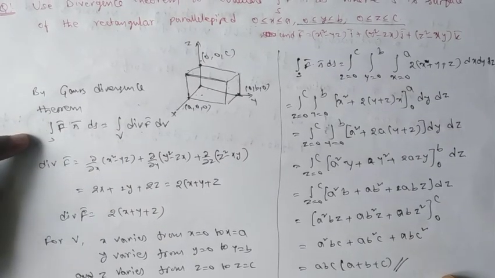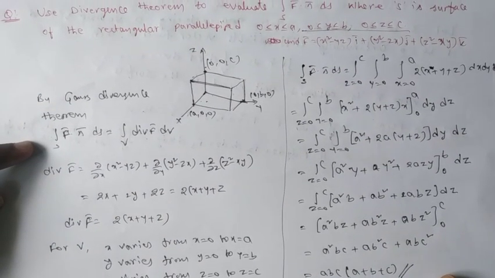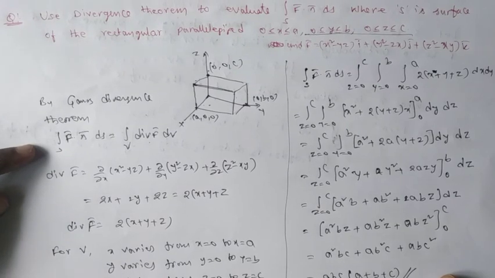So this is the advantage of converting our surface integral to a volume integral with the help of the Gauss divergence theorem, and we get the integral value easily. Thank you.